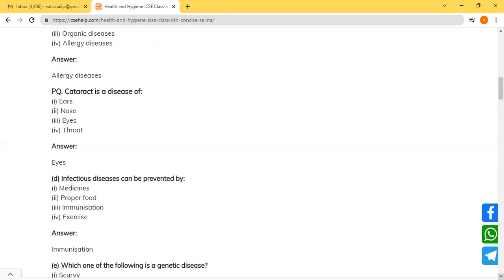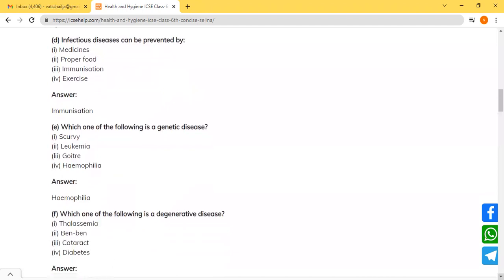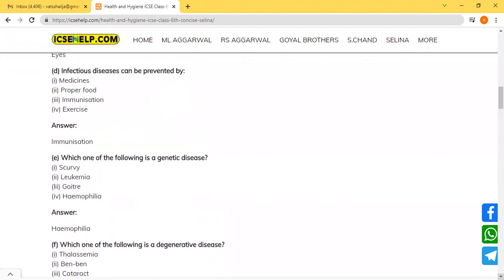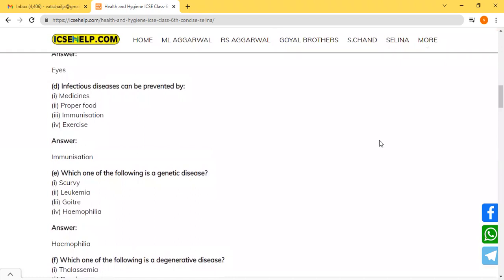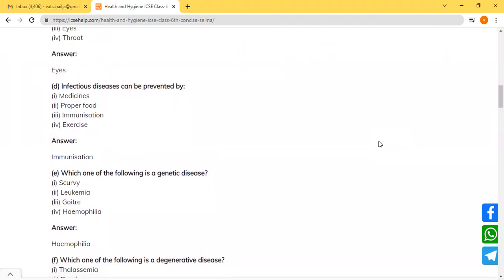The next is, infectious disease can be prevented by. How can you prevent infectious diseases which spread very fast, like COVID-19? COVID-19 is an example of infectious disease. Infectious disease can be prevented by immunization, which is also known as vaccination. Like for COVID-19, there is a lot of vaccination going on all around the world. Infectious diseases, also known as communicable diseases, spread from one person to another through direct or indirect contact.